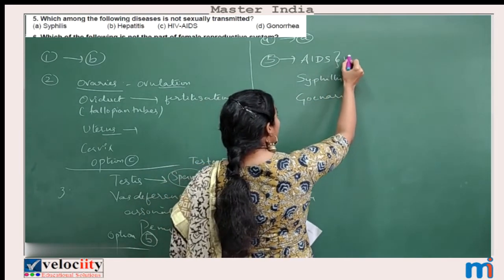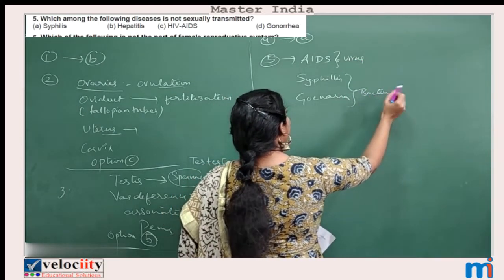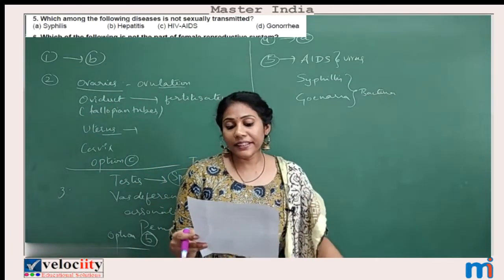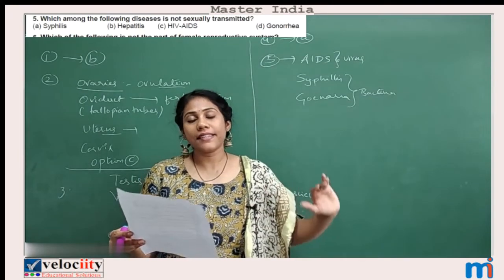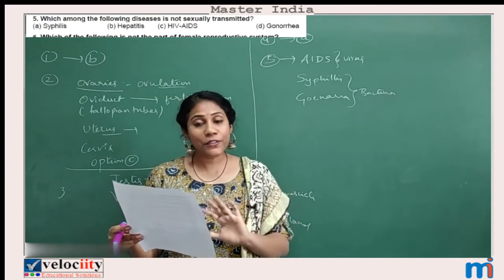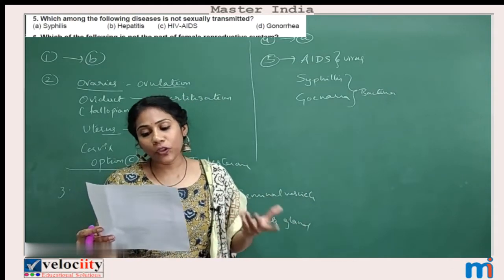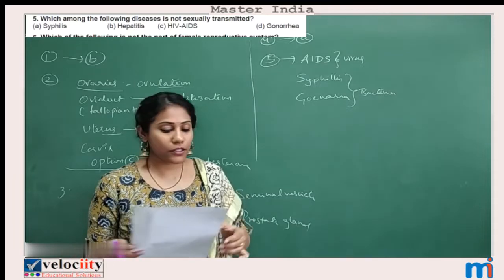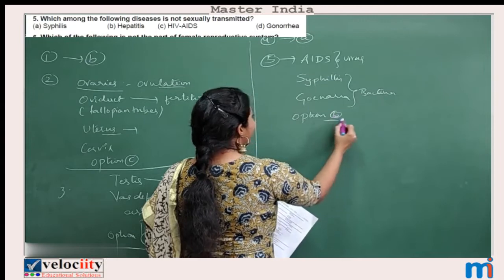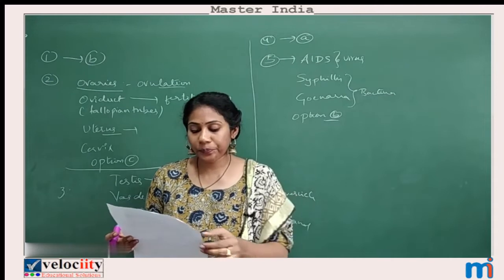AIDS is caused by virus, and syphilis and gonorrhea are caused by bacteria. So these are three sexually transmitted diseases we have studied. And now they are asking, in the given options, which is not a sexually transmitted disease? Syphilis, yes. Hepatitis, no, it is not a sexually transmitted disease. Third one, AIDS, gonorrhea, both are sexually transmitted diseases. So which is the option? So for fifth question, option B is the correct answer. Hepatitis B is not a sexually transmitted disease.